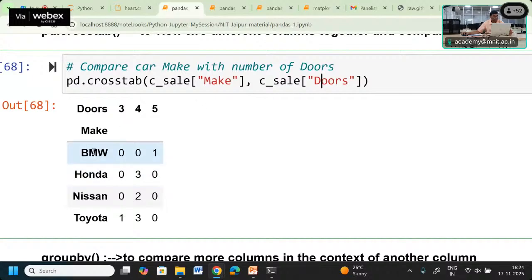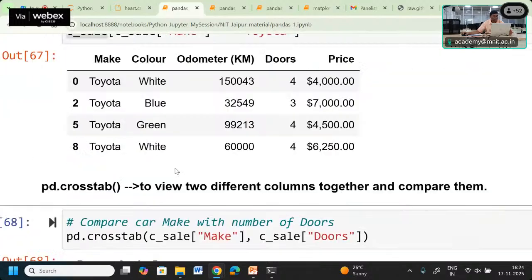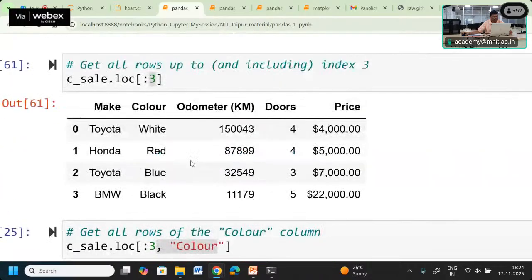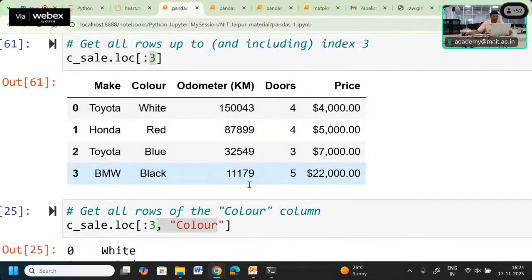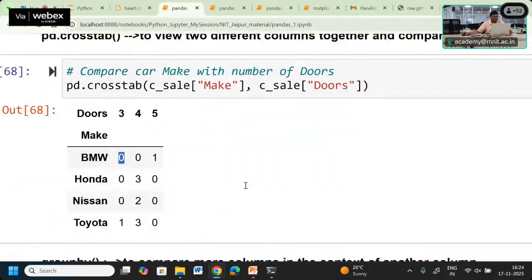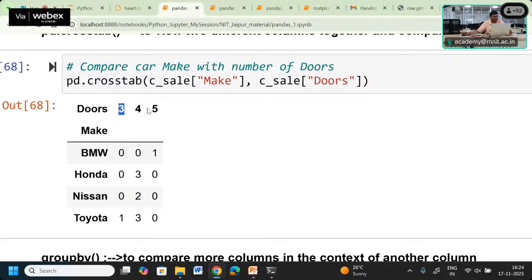In the case of the BMW, how many doors are there? So door is here, you can check the original value. We have different doors here. So they are taking the different doors and comparing 3 with 4, 4 with 5, and then 3 with 5. That's how they are going to be compared. So the minimum value is 3: 3 door, 4 door, 5 door. So for BMW they are comparing the 3 door, the 4 door, and the 5 door.